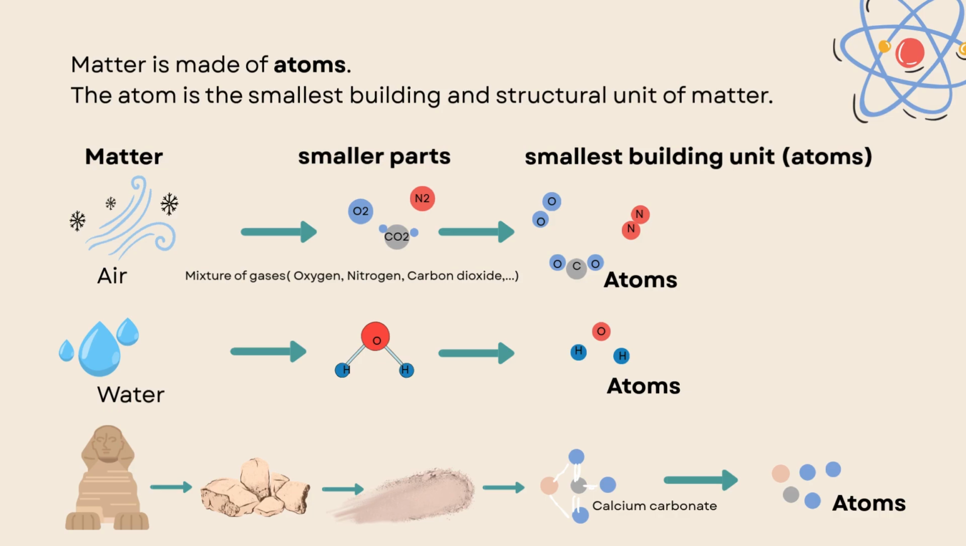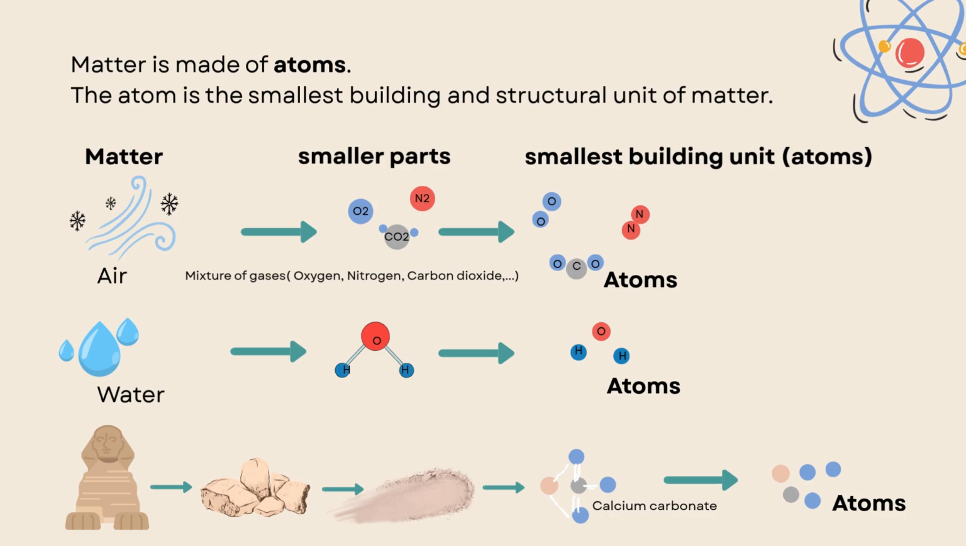Have you ever been to the Sphinx before? You saw it before? Okay, so we know that it is made up of rocks. We can break down the rocks into smaller parts until we get a powder of these rocks. And we can break it down further until we get the atoms, as it consists of calcium carbonate. So it has atoms of calcium, carbon, and oxygen, okay? So we can get those atoms.